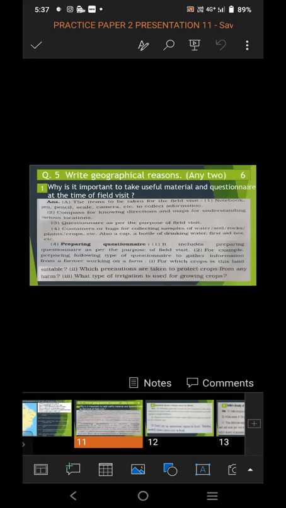First question: why is it important to take useful material and questionnaire at the time of the field visit? You have to give reason. The answer to this is: the items to be taken for the field visit are notebook, pen, pencil, scale, camera, etc. to collect information.